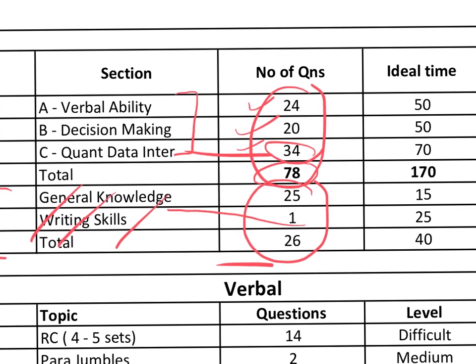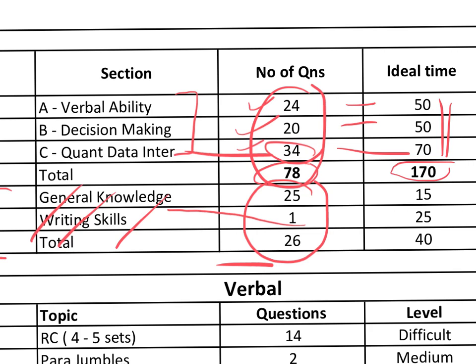Alright, moving to the next part, which is ideal time allocation. So totally we have 170 minutes for the sections. Section 1 is quant, verbal and decision making. What I recommend is this breakup of time. Obviously we're not going to spend too much time on one area. So let's break it up as 70 minutes for the quant section, 50 minutes for decision making and 50 minutes for verbal ability. That's the ideal breakup you can think of.